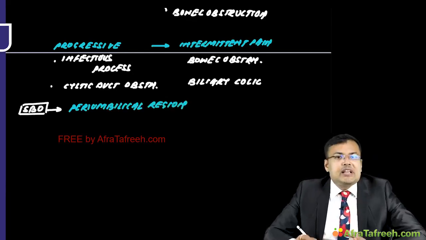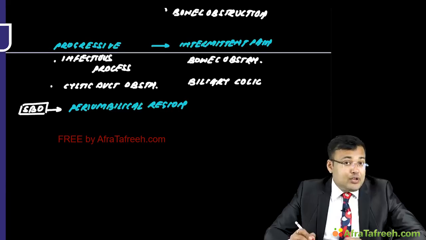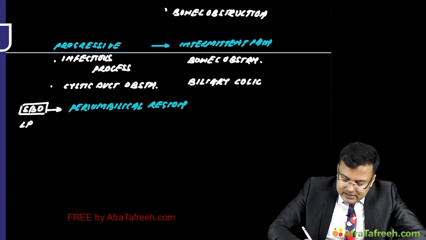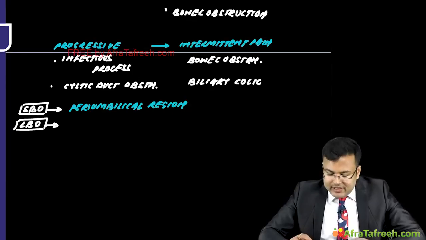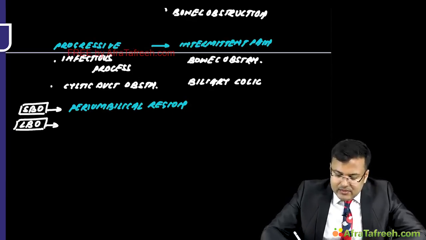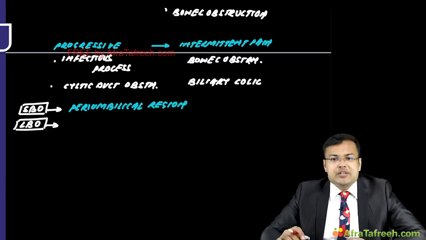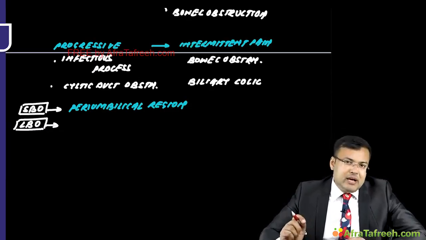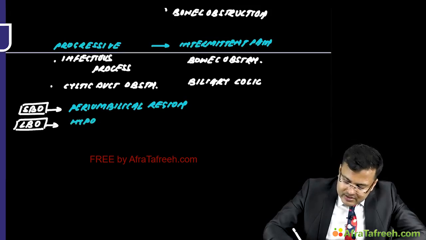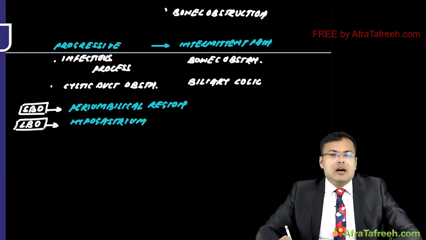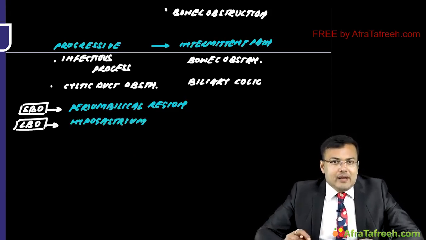Similarly, in large bowel obstruction, especially of colonic origin, the most common site of obstruction is the rectum followed by the sigmoid. Pain is located in the hypogastrium, centered between the umbilicus and pubic symphysis. Why? Because mainly it develops from the hindgut.